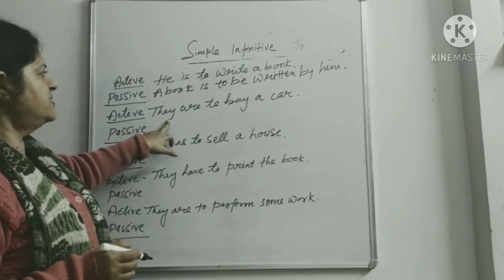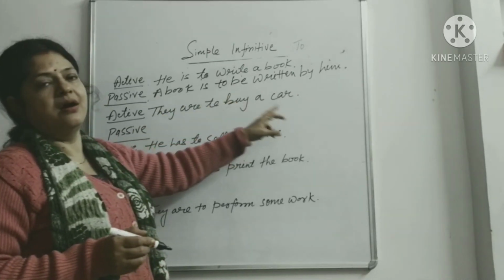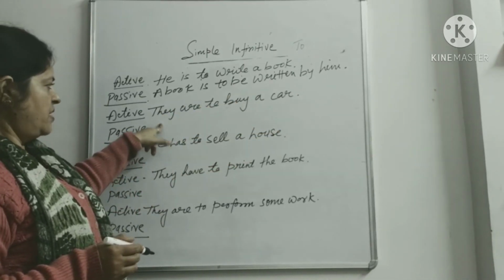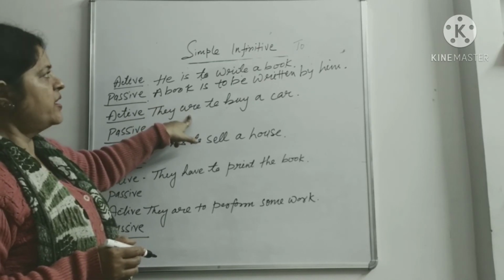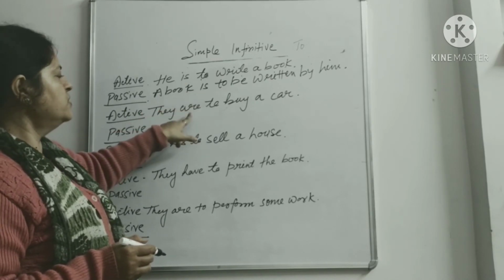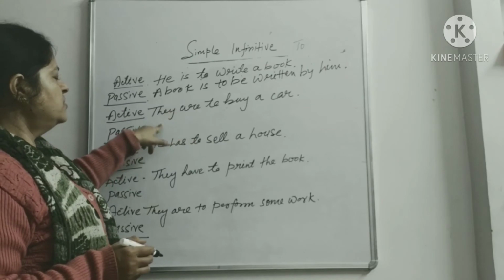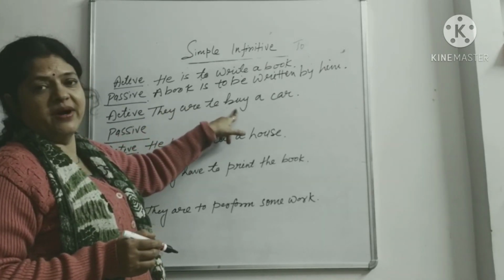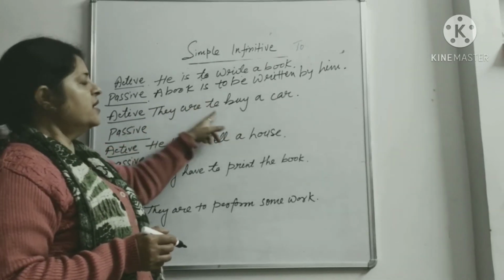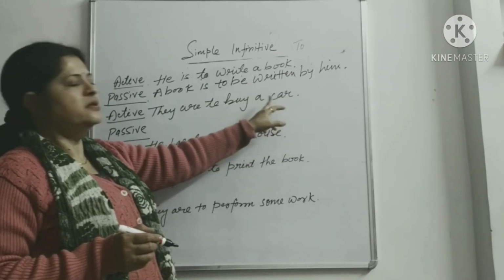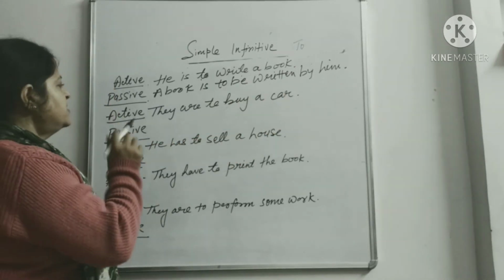Now let's see second sentence. They are to buy a car. We see that they are, are is the formation of to + V1, so are we have taken. So they are to buy is infinitive. A car is object, so we'll write it like this.